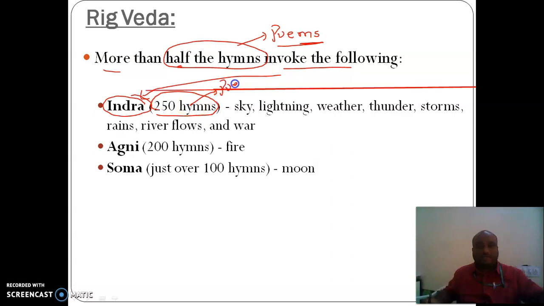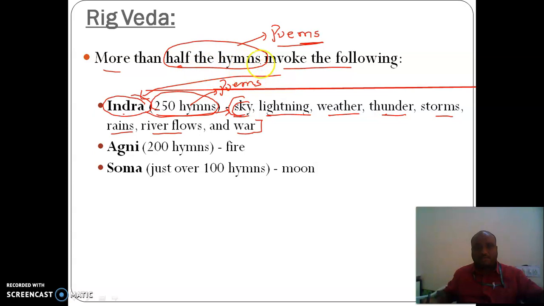What is meant by Indra in general? That represents natural activity like sky, lightning, weather, thunder, storms, rains, river flows, and war. All these come under Indra.